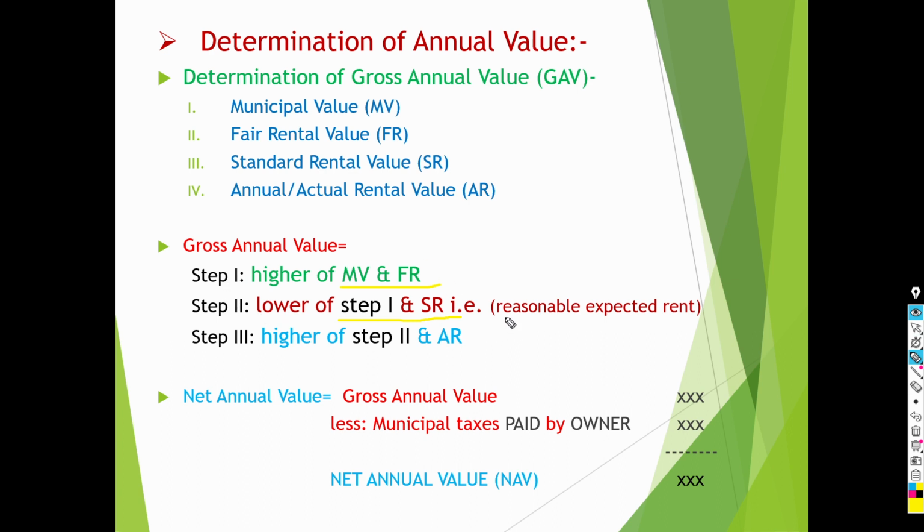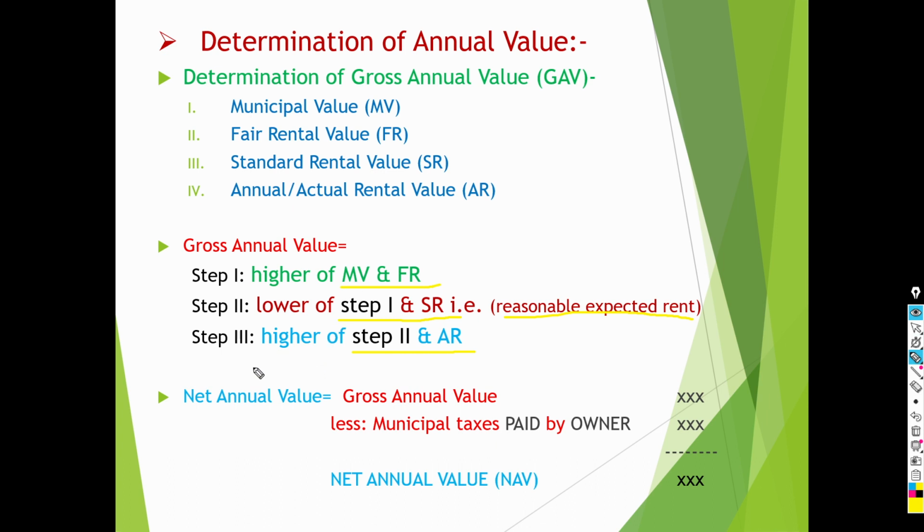It is also called reasonable expected rent. Now, in the third step, you have to compare the amount from step two, that is reasonable expected rent, with the actual rent and take the higher amount. Whatever amount you get is the gross annual value.